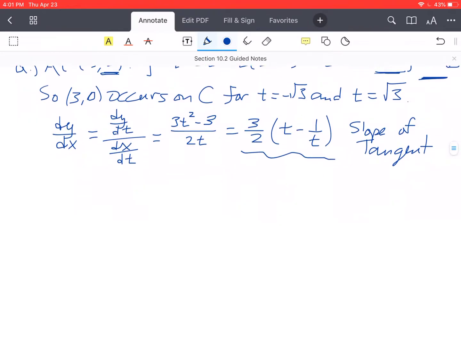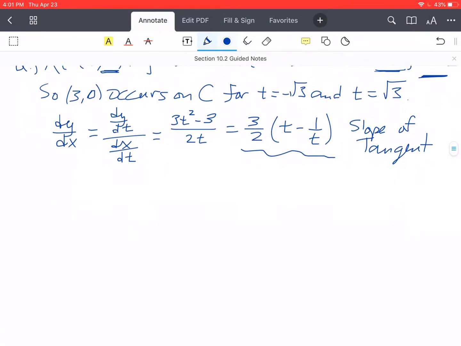Alright, so now we can find the slope of that tangent. So when t equals plus or minus root 3, dy dx equals 3 halves times plus or minus root 3 minus 1 over plus or minus root 3. So I'll save you the work on that one. Turns out this is just going to give us, again, plus or minus root 3 if you do simplification there. So you can go in and check that and make sure that you're okay with that answer.